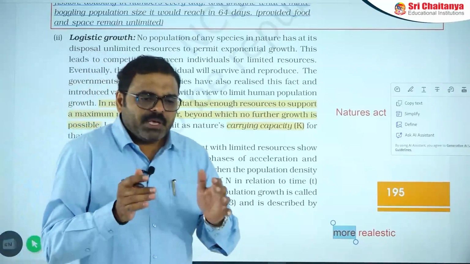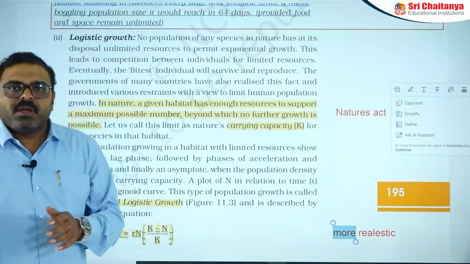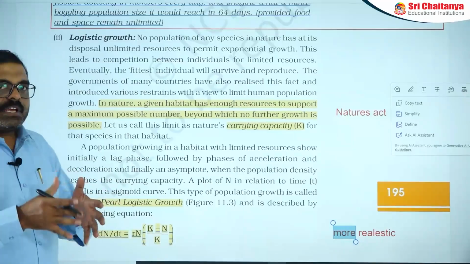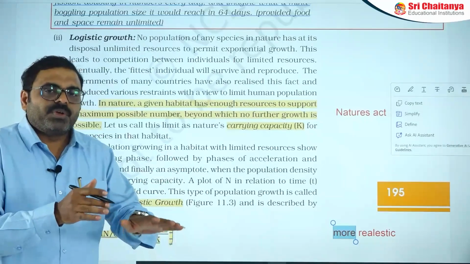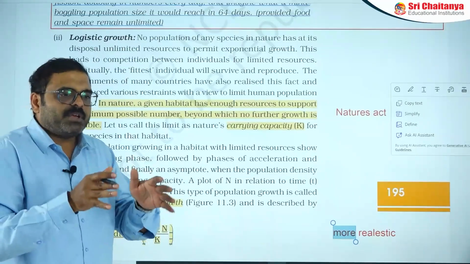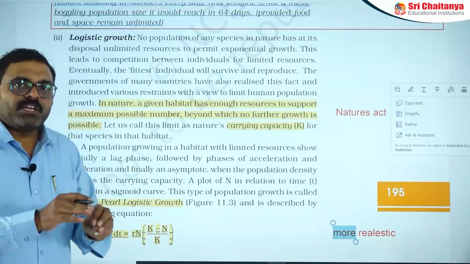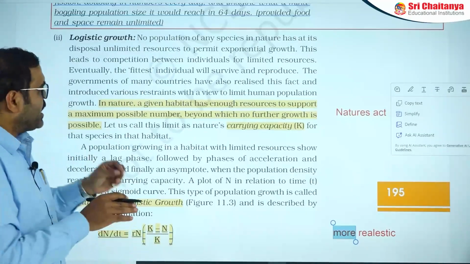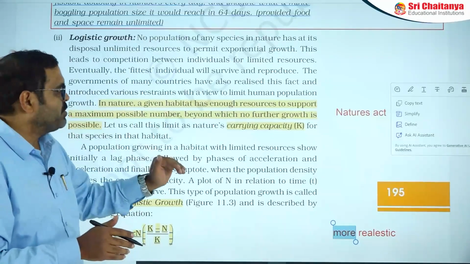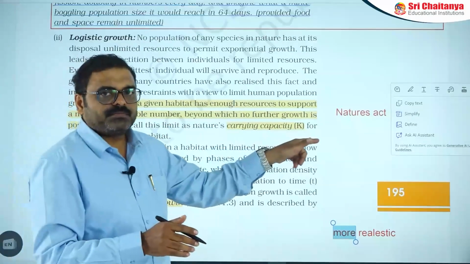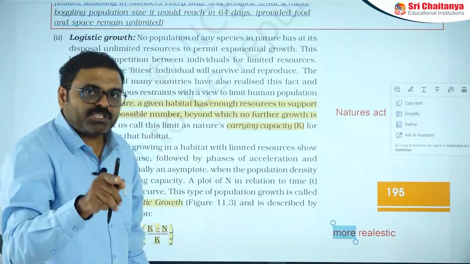For example, whenever the number of organisms in an environment increases, the resources become limited. After the resources reach the maximum level, they completely stop providing nourishment, that is food components, and beyond that level the growth will not be possible. That is known as carrying capacity. Understand? So the carrying capacity explains nature's limitation of organisms.